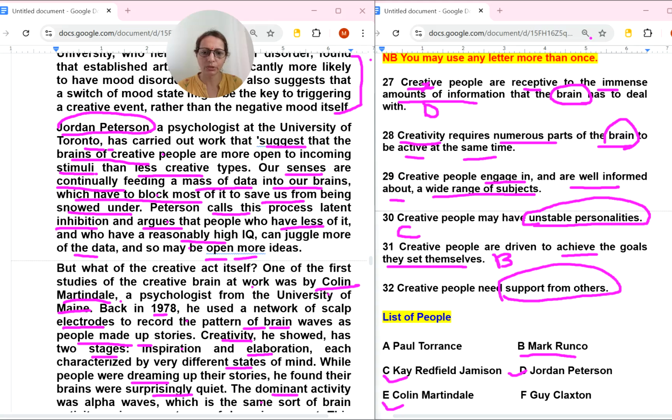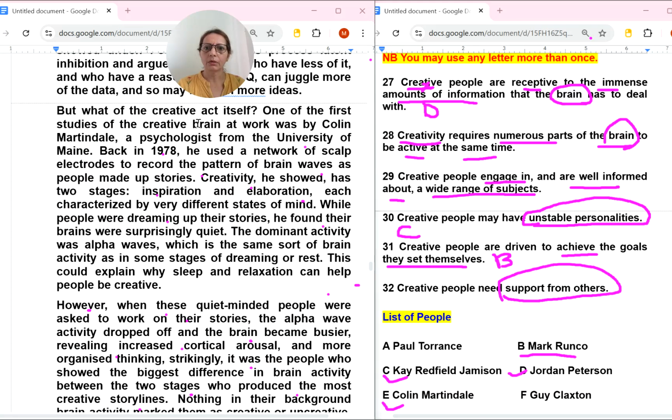Surprisingly, the dominant activity was alpha waves. Brain word is also here. Now we have found this word here in this paragraph. Okay. So are they talking about brain? Yes, brain is there, but requires numerous parts of the brain to be active at the same time.